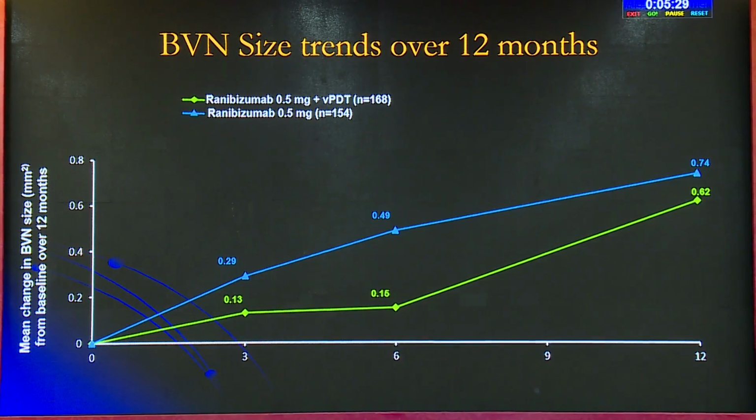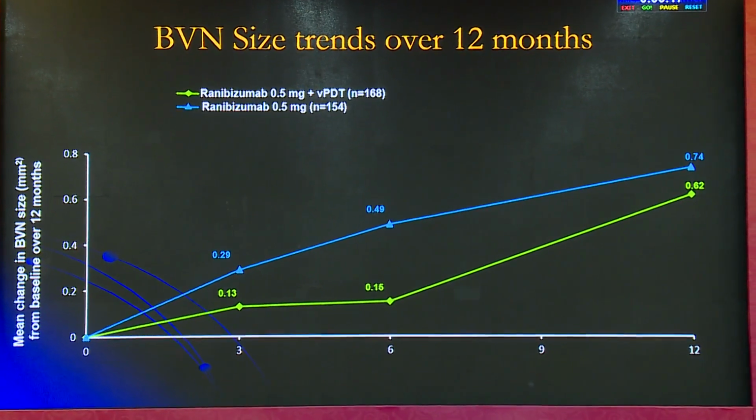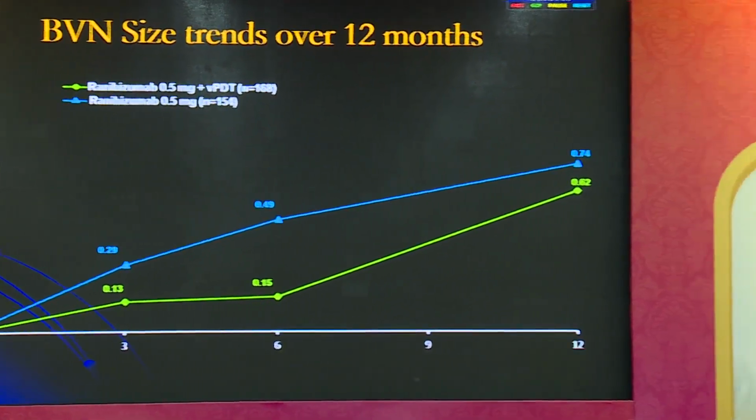And look at BVN size. This is very interesting. While combination therapy does better than ranibizumab monotherapy, you also note that both arms do not completely reduce BVN. BVN size keeps increasing. So we really don't have a very effective therapy for BVNs as of now, but combination tends to reduce that rate of increase more than ranibizumab monotherapy.